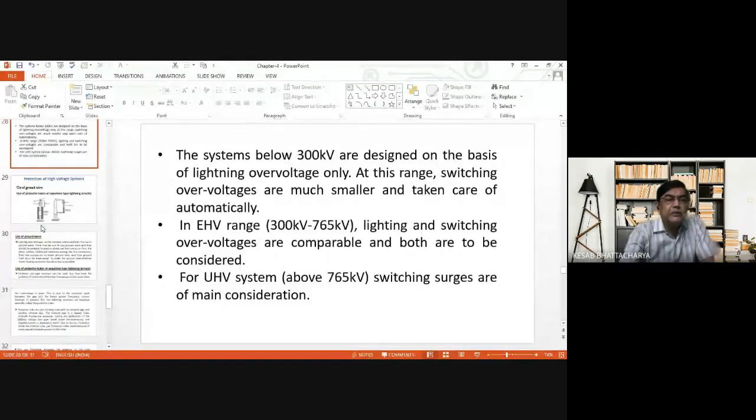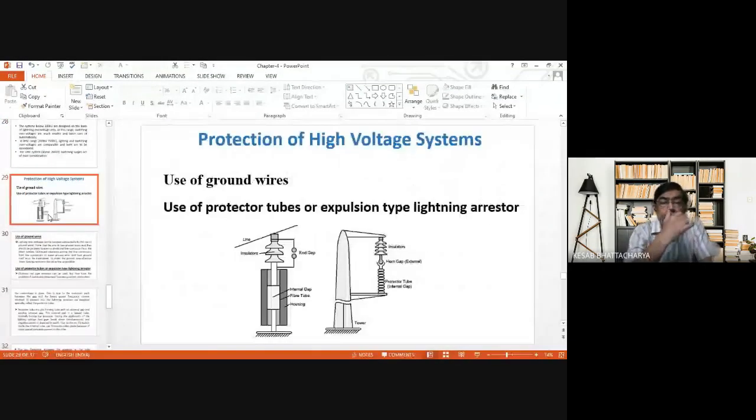This is the gas field protector tube, which is also known as expulsion type lightning arrester. Now, there are other types of lightning arresters, nonlinear type of lightning arresters, metal oxide lightning arresters, which is not within the scope of this syllabus. But I will request you, those lightning arresters are available.